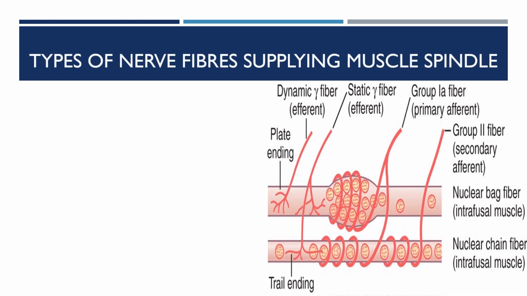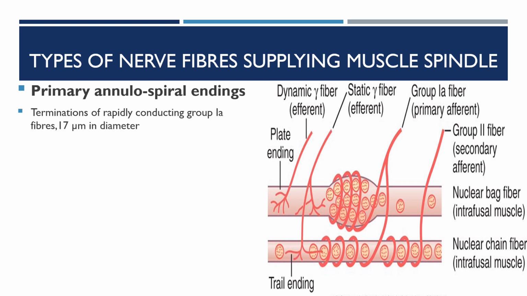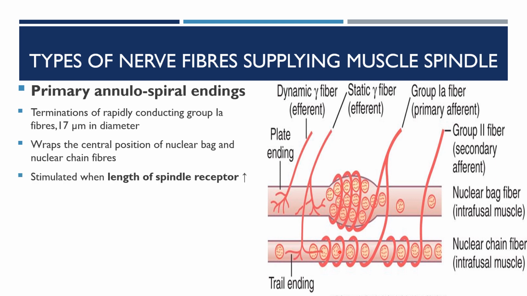Types of nerve fibers supplying the muscle spindle. Primary annulospiral endings: the termination of rapidly conducting group 1A fibers, with a diameter of 17 micrometer. It wraps the central portion of the nuclear bag and also the nuclear chain fibers. It is stimulated when the length of the muscle spindle receptor increases.